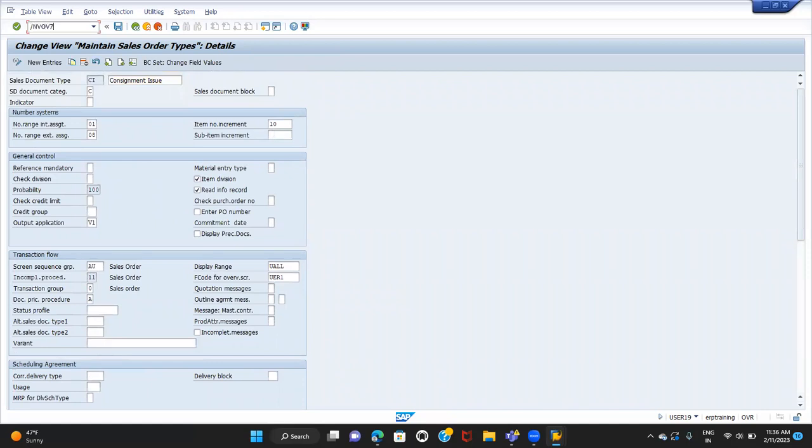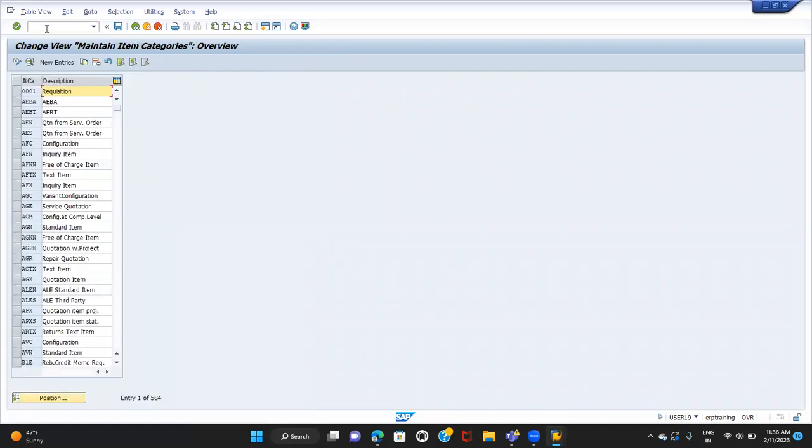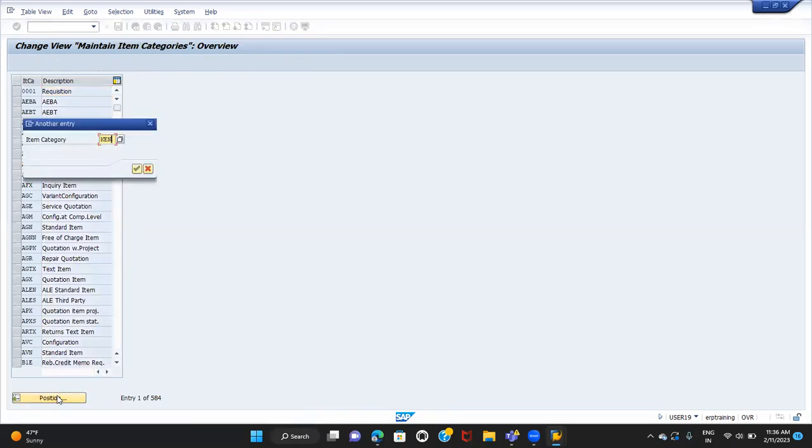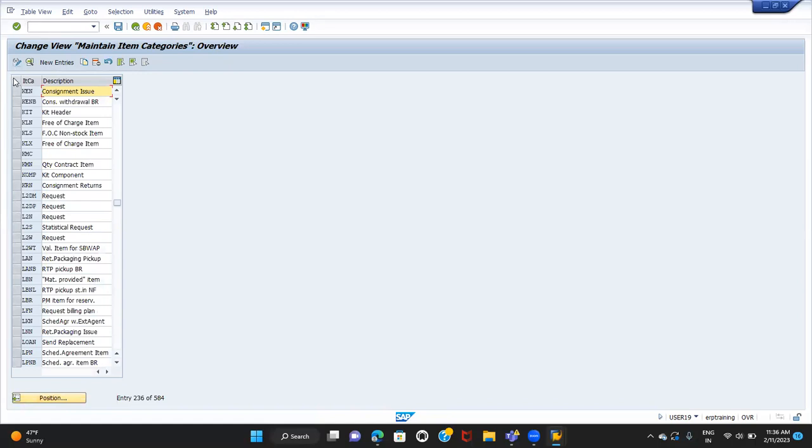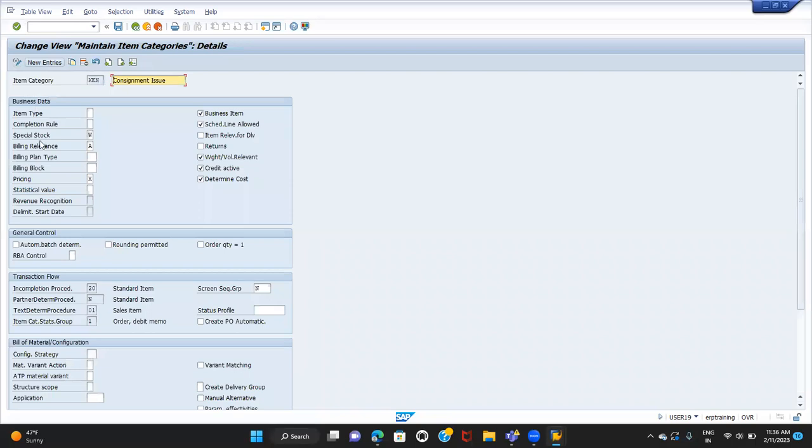Coming to the item category, KEN is my item category. Here you can find one major difference. We have the billing relevance, we have pricing, everything same as TAN. But here, the special stock indicator is one of the major differences between TAN, the regular item, and the consignment item.